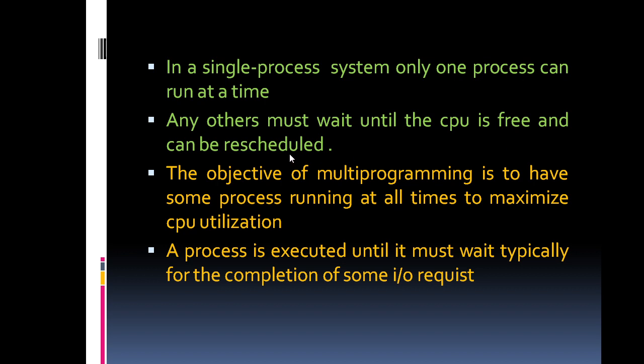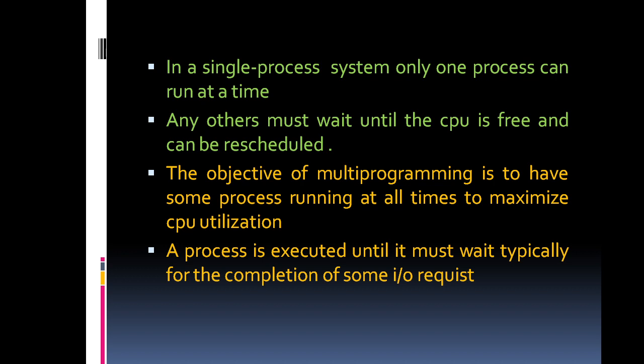In a single-processor operating system only one process can be executed, and the remaining processes must wait until they are rescheduled. While one process is executed, the remaining processes wait in the waiting state, right?